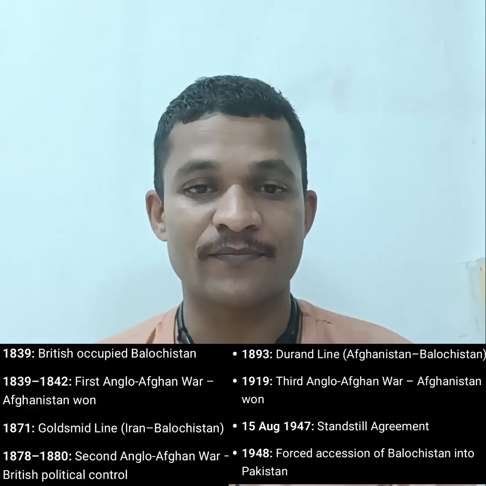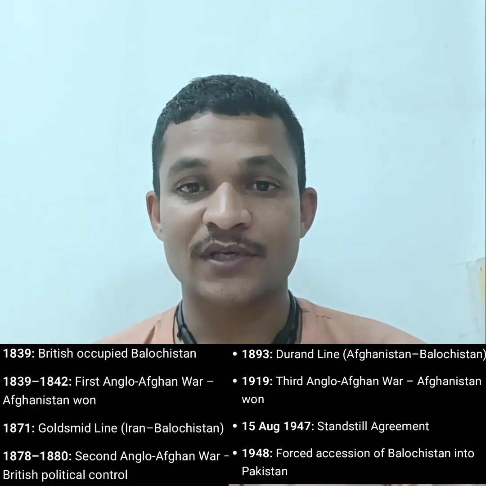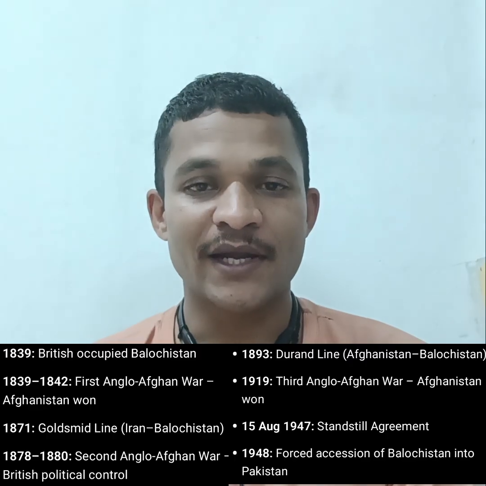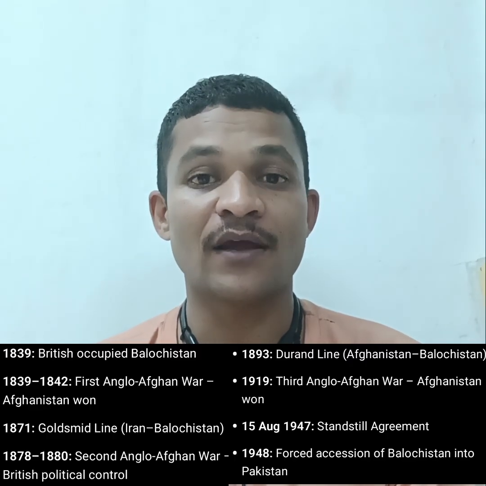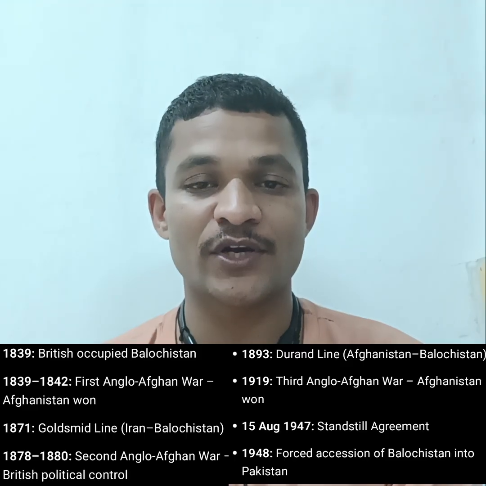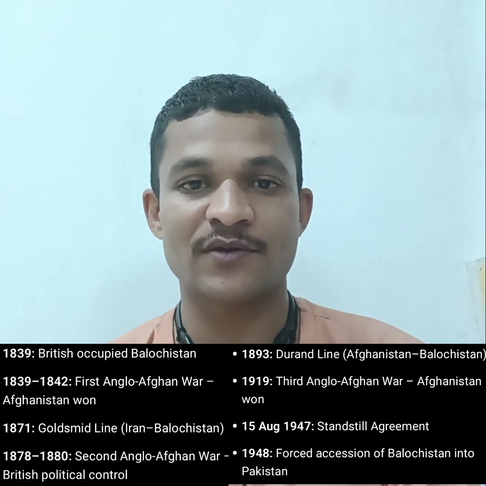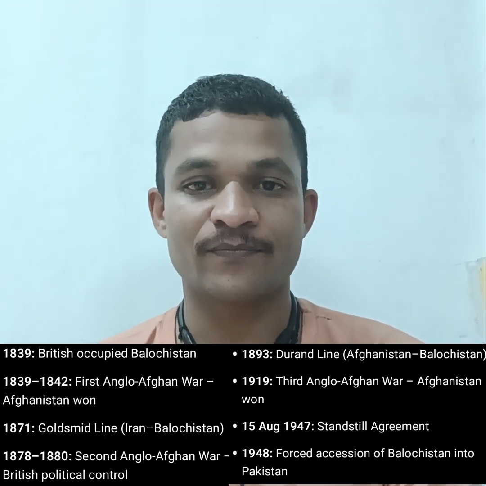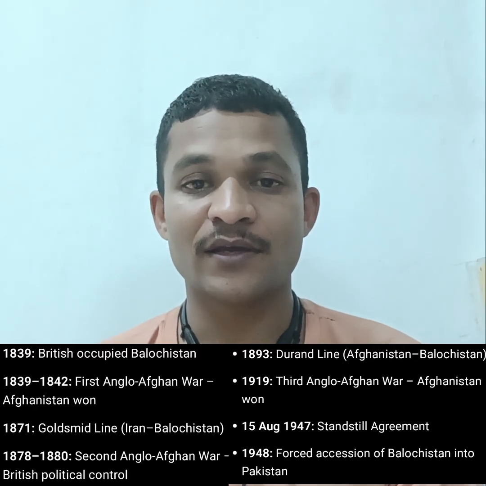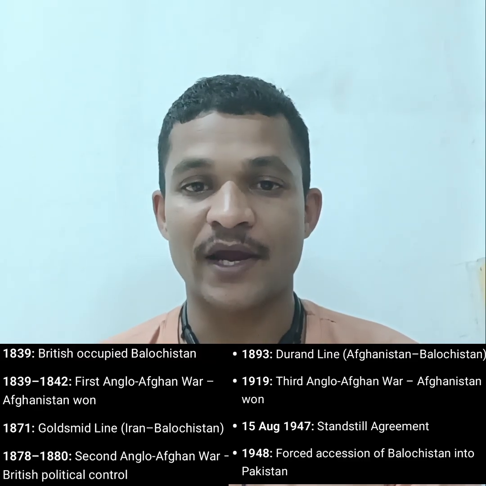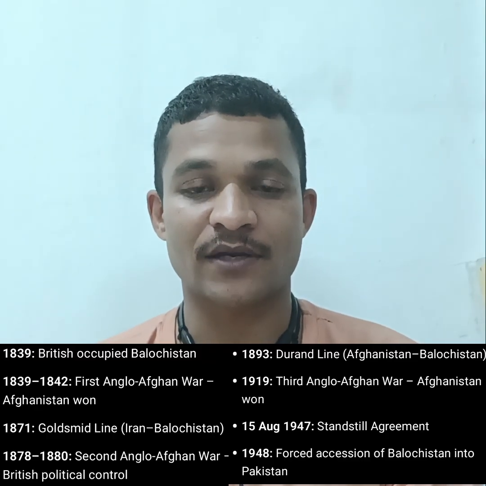Then the British invaded Afghanistan a second time in 1878, called the Second Anglo-Afghan War. The British took control of some part and won, not fully, but they took control of some part. Then in 1919, they fought each other and Afghanistan became independent.